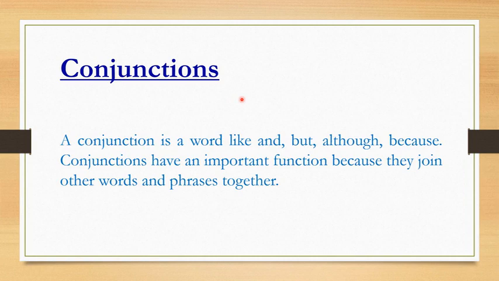So you might have seen some of the words like and, but, although, because. These are the basic conjunctions. They join the words or the phrases together. Or suppose there are two separate sentences. By using conjunction, we can make it one. So let's take some of the examples.